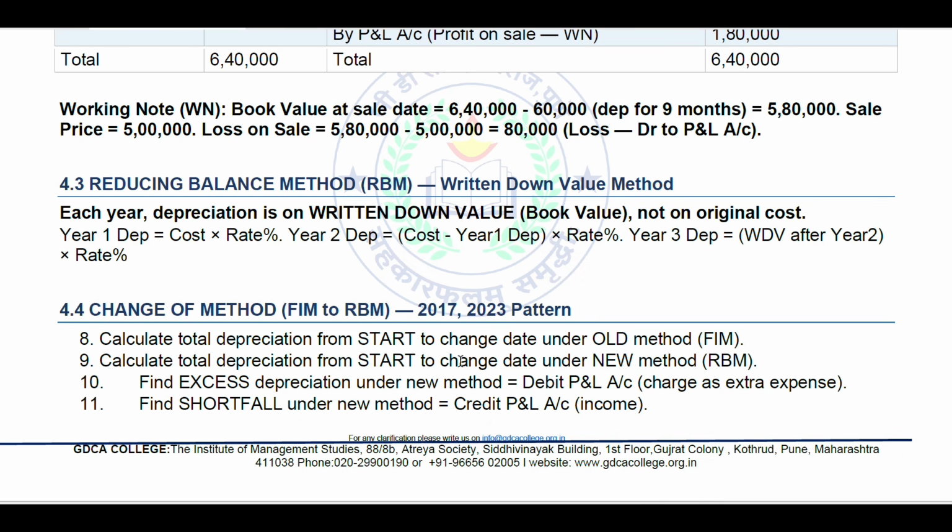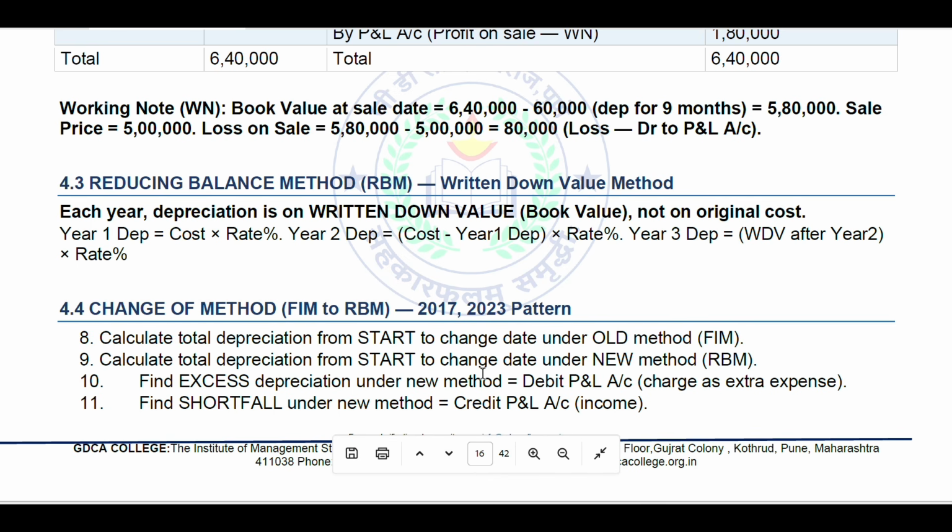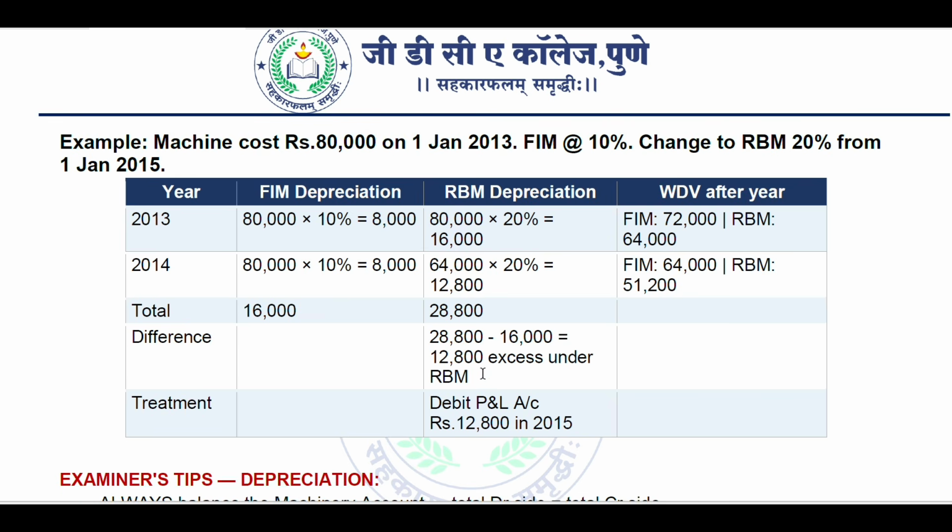Calculate total depreciation from start to change date under the new method, RBM. Find excess depreciation under the new method, which is debited to profit and loss account as extra expense. Then find shortfall under the new method, which is credited to profit and loss account, that is income.